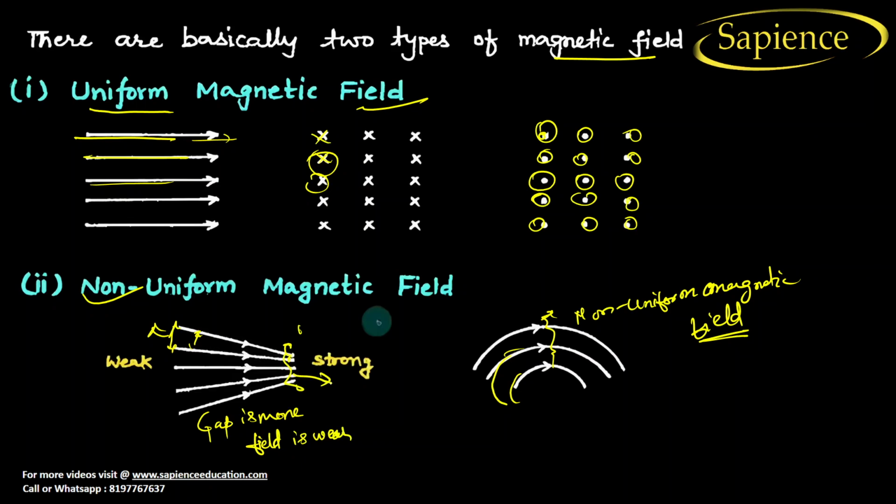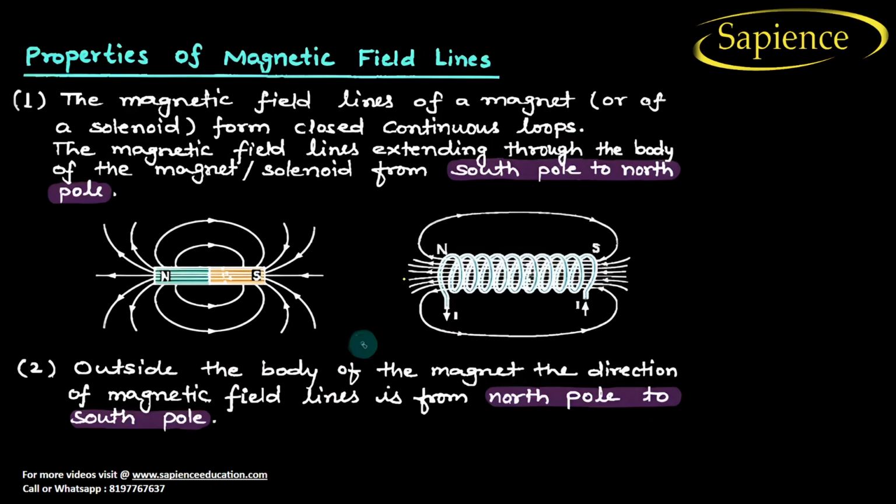But if the gap is less, the field is strong. So this is very important. We can easily say in which area the magnetic field is strong and in which area the magnetic field is weak. Now, properties of the magnetic field.